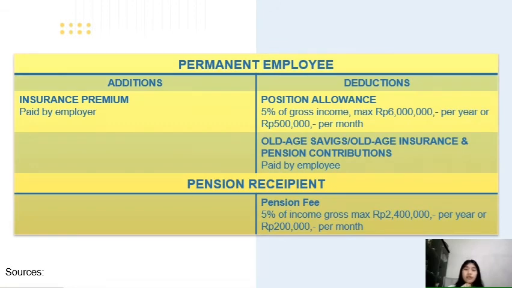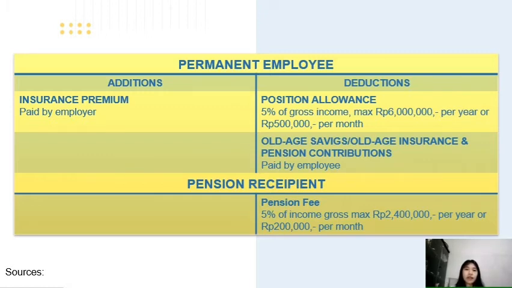Yeah, so this is more to the summary for the permanent employee. Insurance premium, if paid by the employer, will be an addition to the taxable income, Article 21. However, all age savings or all age insurance and pension contributions paid by the employee will be deductions for the taxable income, Article 21.